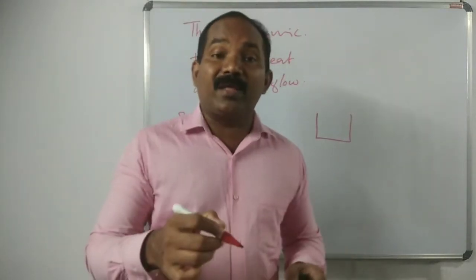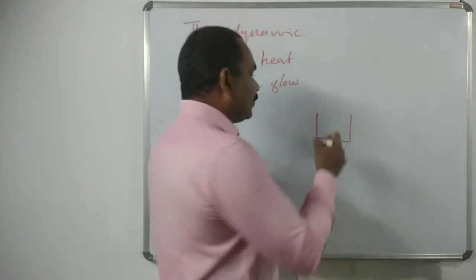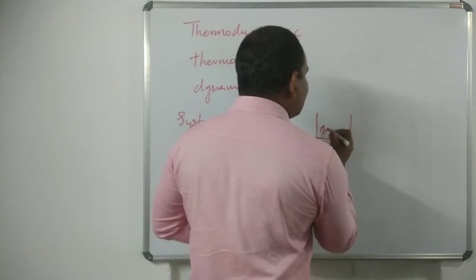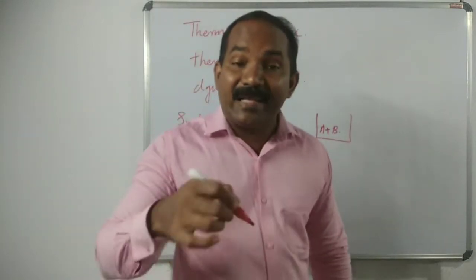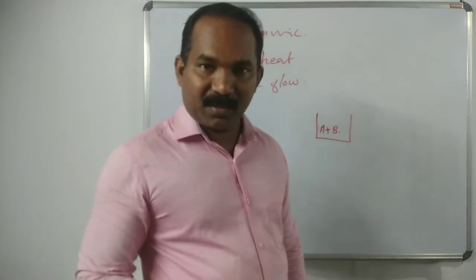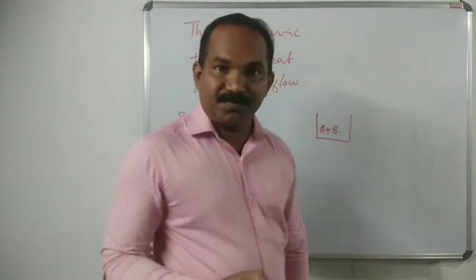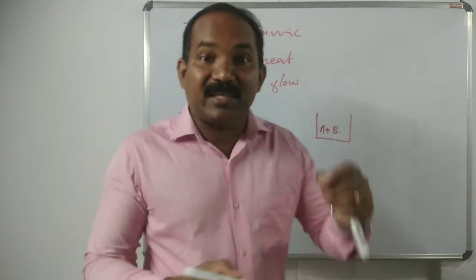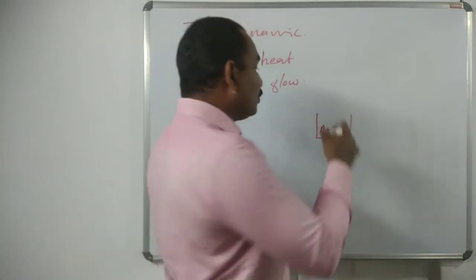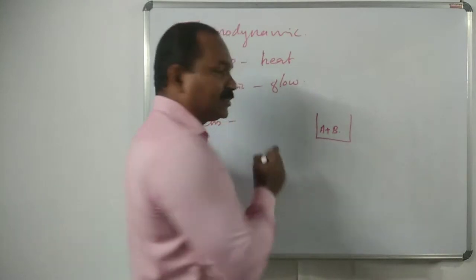In that beaker we conduct an experiment, a reaction. Suppose the reactants A plus B react in a beaker, and we are investigating only this beaker. We are observing the reactions inside the beaker. So the beaker is a system.